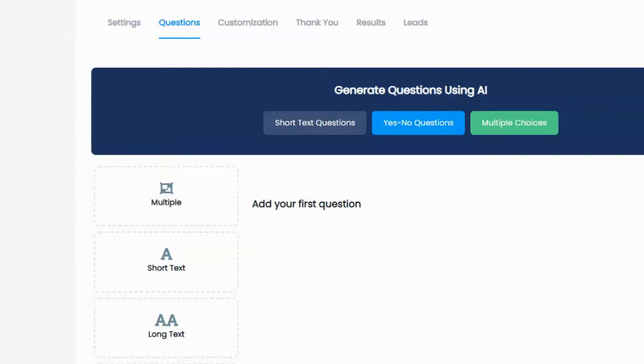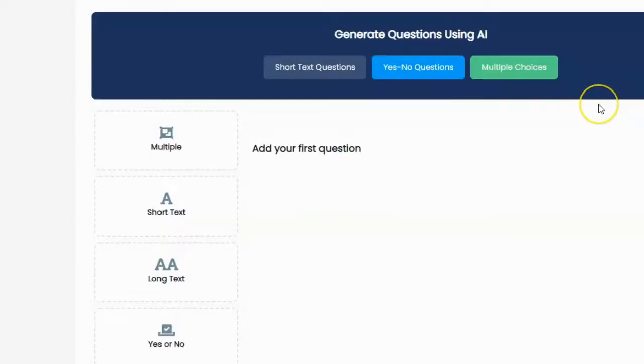Okay, so I'm not really impressed by the AI part of this. I'm going to completely discount that. I'm going to pretend it doesn't even exist. As far as I'm concerned, it's only there for hype and marketing buzz. All right. Now, in order to add questions, though, it is quite easy.